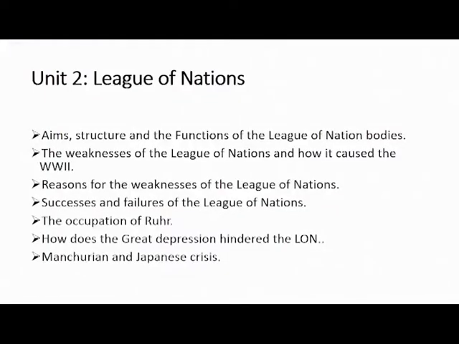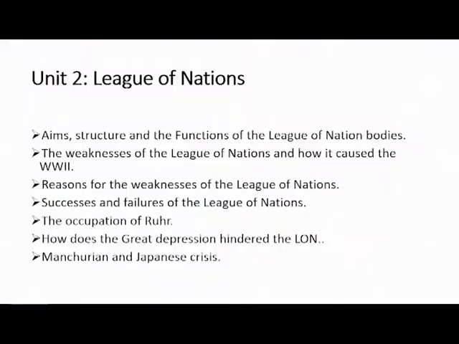The weaknesses of the League of Nations and how they caused the outbreak of the Second World War. The weaknesses of the League of Nations, you connect them to the reasons. What made the League of Nations unable to keep its promises?